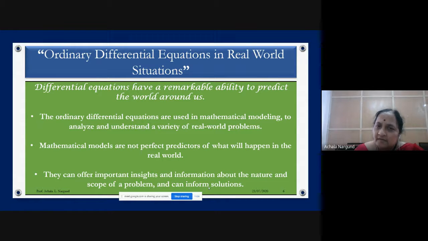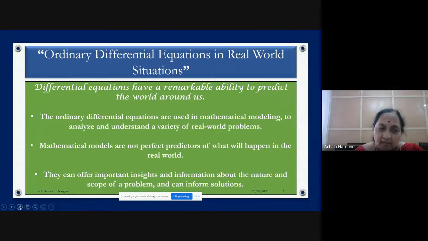Ordinary differential equations are used in mathematical modeling to analyze and understand a variety of real world problems. Mathematical models are not perfect predictors of what will happen in the real world. Remember, this is very, very important.